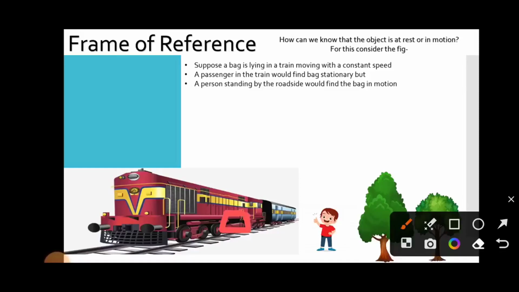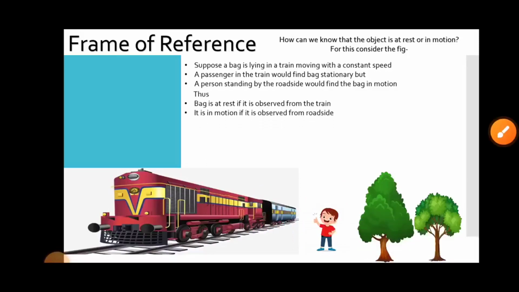A passenger in the train would find the bag stationary, but a person standing by the roadside would find the bag in motion.